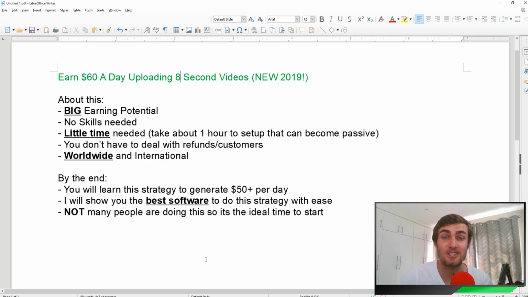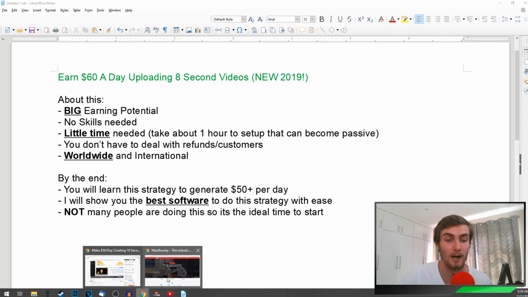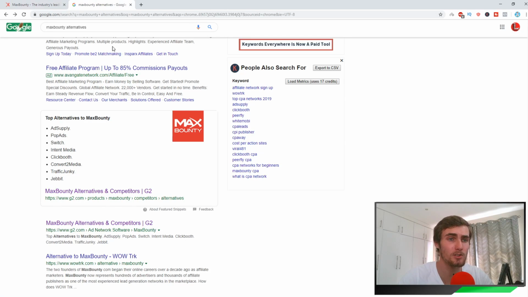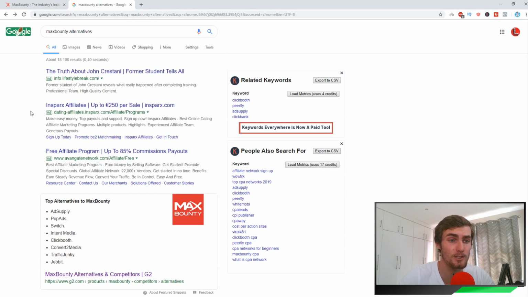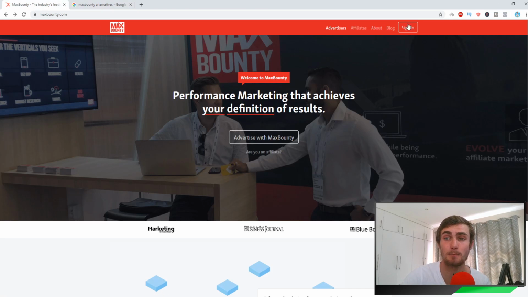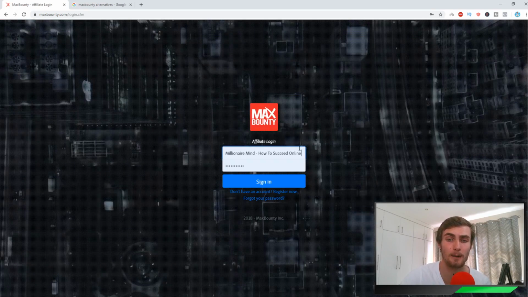There are two key websites that we're going to be using, and the first website is called Max Bounty. I know a couple of you have had problems signing up on Max Bounty before, but if you come over to Google and type in Max Bounty alternatives, there's a lot of alternative websites that offer CPA offers like Max Bounty: Ad Supply, Pop Ads, Switch, Intent Media, ClickBooth, Convert to Media. You can see there's a good list, and you can sign up and use one of those, as Max Bounty has become a little bit strict on who they sign up.